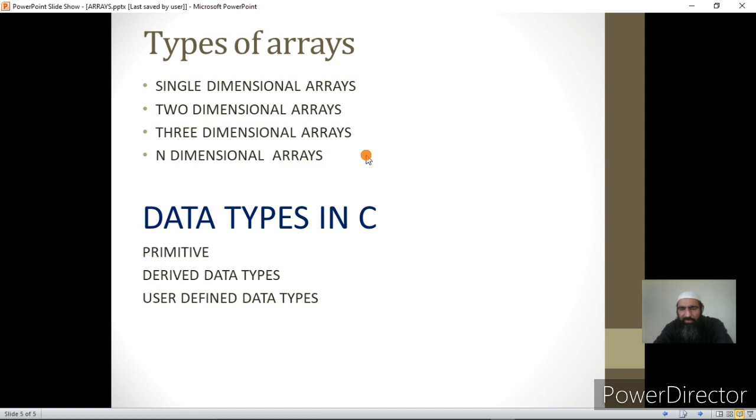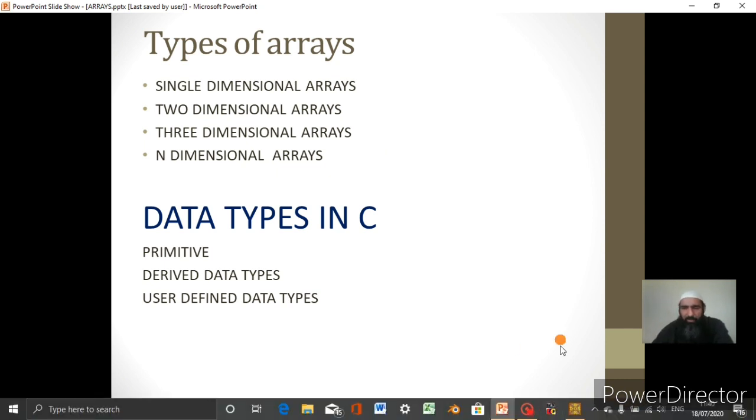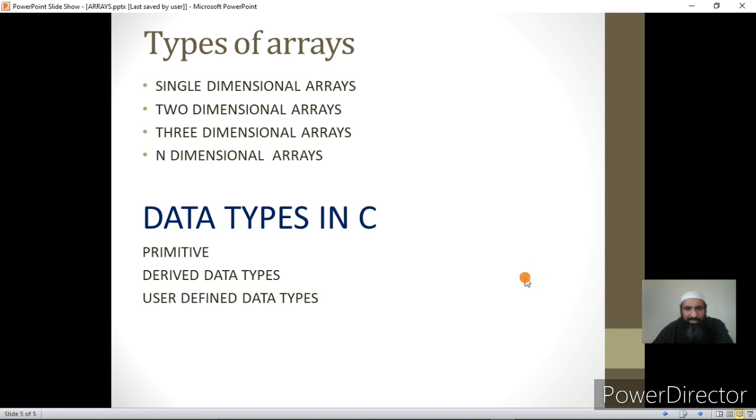And in C++, in user defined data types, we have got classes. The other two, that's the first two, primitive and derived, are also found in C++. I hope this is clear. Now we can go into the IDE and do some programming work on the arrays so that we will understand these concepts.